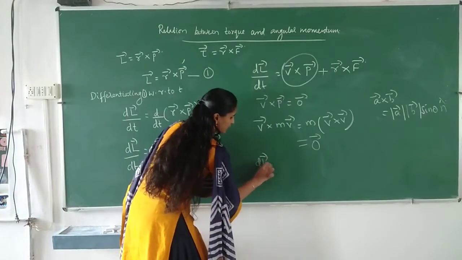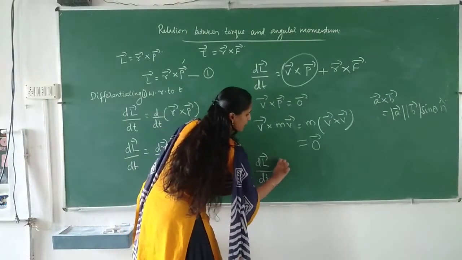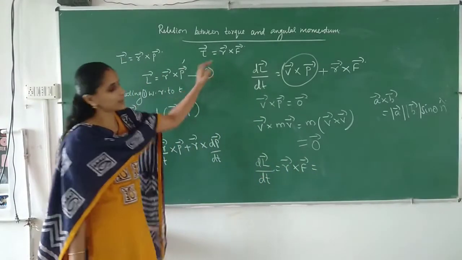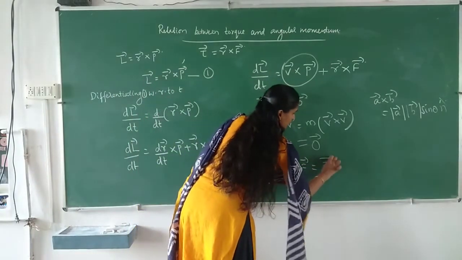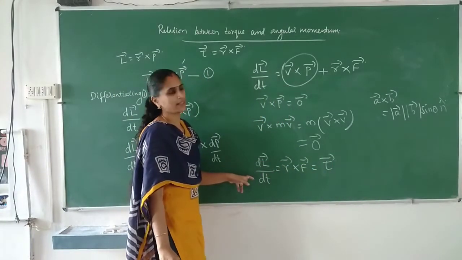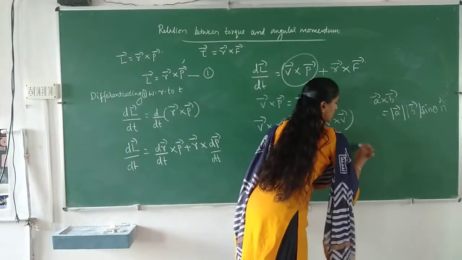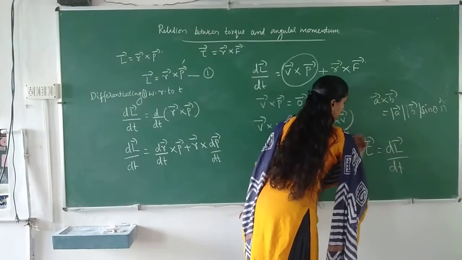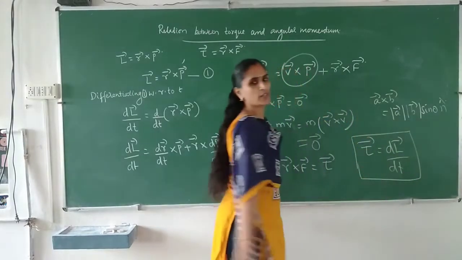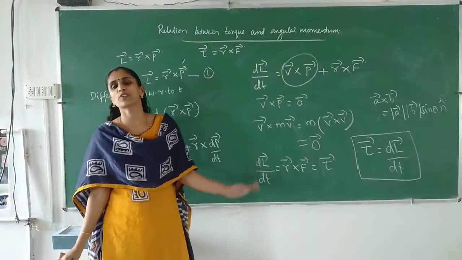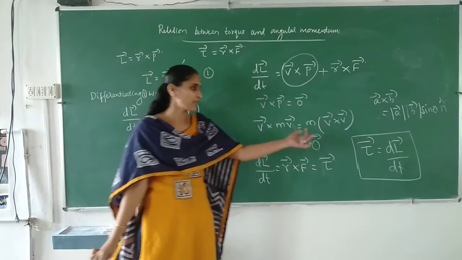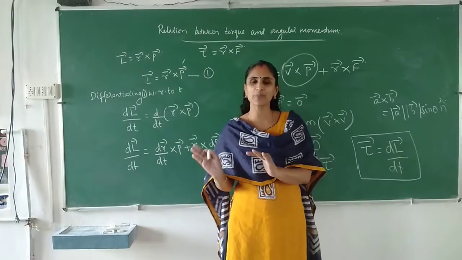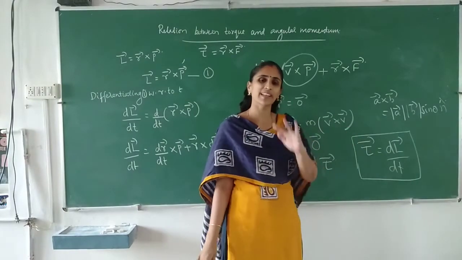Now what did you get? dL by dt is equal to R cross F, and R cross F is torque. So we can write torque is equal to dL by dt. Similar to force, no? For force we write rate of change of momentum. Here torque we can write as rate of change of angular momentum. Wherever linear momentum is replaced by angular momentum, you will get a corresponding relation.